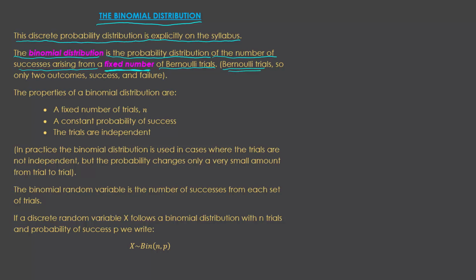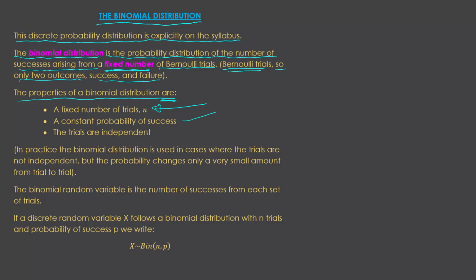Remember, Bernoulli trials, so only two outcomes, success and failure. So this is a fixed number of Bernoulli trials which leads to the binomial distribution. The properties of a binomial distribution are, and this is crucially important because it's asked so many times, a fixed number of trials, as I've stressed already, n.